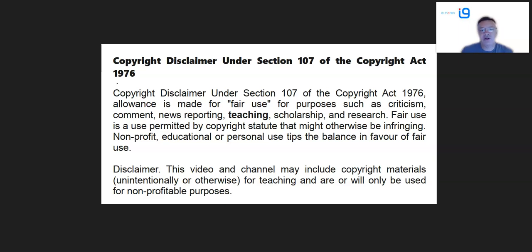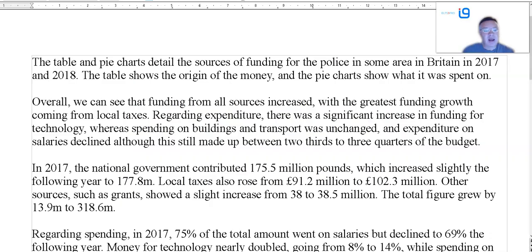As you might know if you've been following on IELTS 9 Pro in Telegram, or watching on YouTube, I'm going to run down from Cambridge 17, 16, 15, 14, all the way down to number 1. We'll do all the general training, the letter tasks, the essays, academic task 1, etc. So, first of all, disclaimer, teaching, fair use, etc.